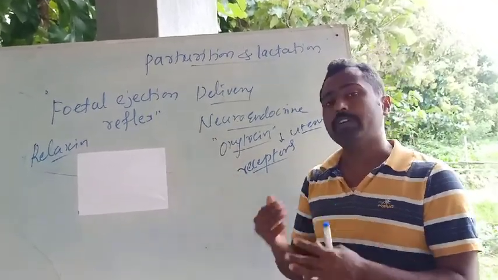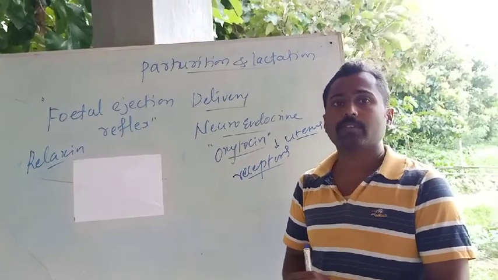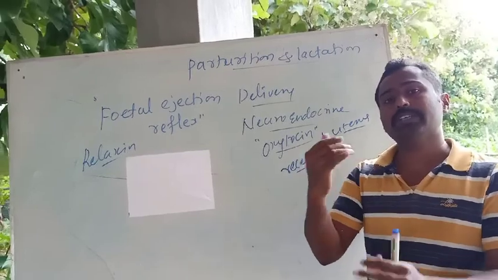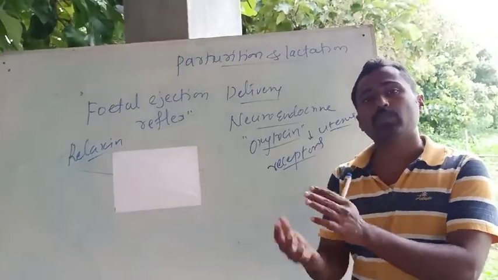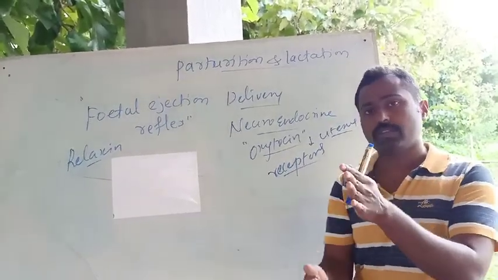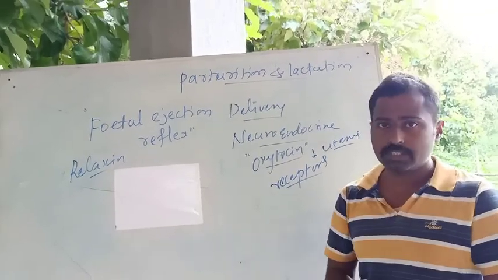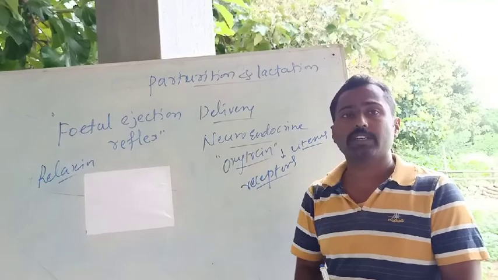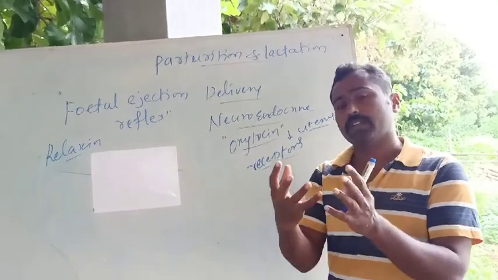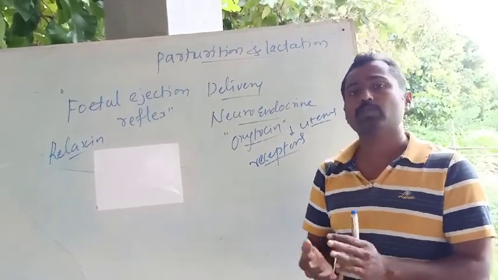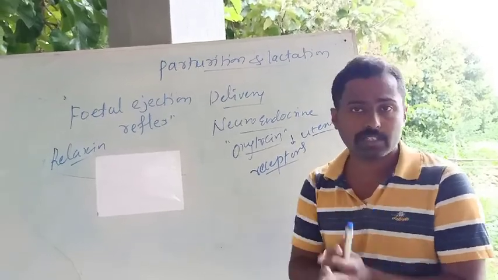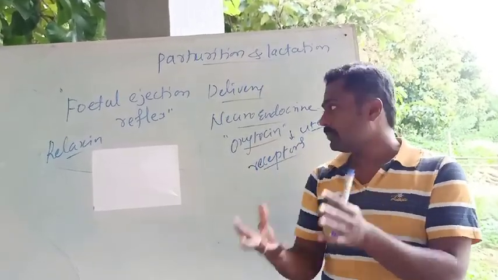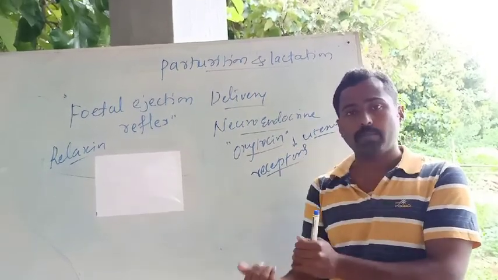See, during the development of the fetus itself, once it reaches maturity, the head of the baby descends down. It means it is facing towards the cervix, downwards. The head is in a downward direction. Then once the fetal ejection reflex takes place, the head starts to come out through the cervix. It means dilation of the cervix is observed. It means the cervix will enlarge. The dilation of the cervix leads to the head coming out.